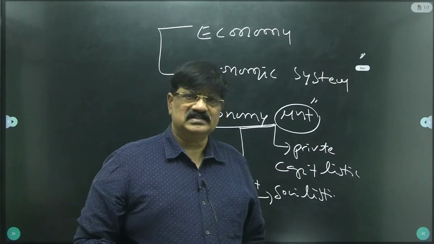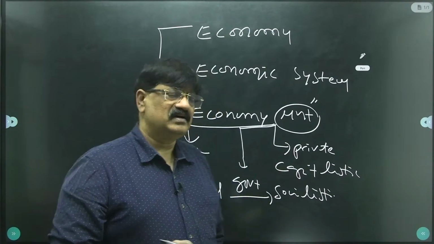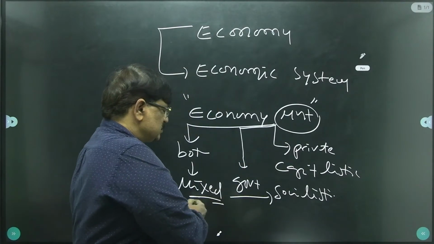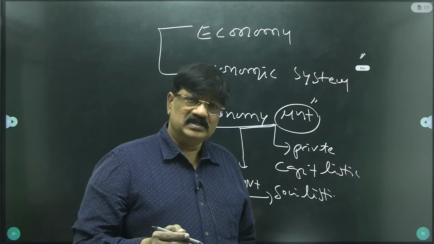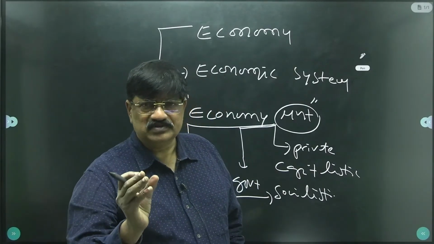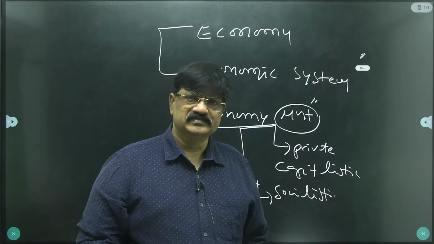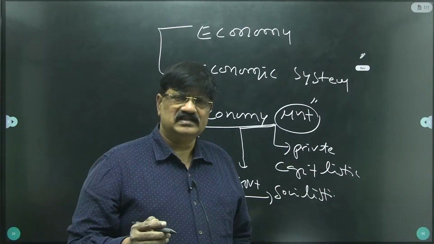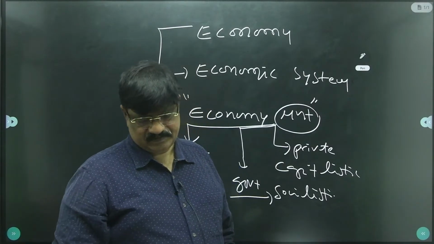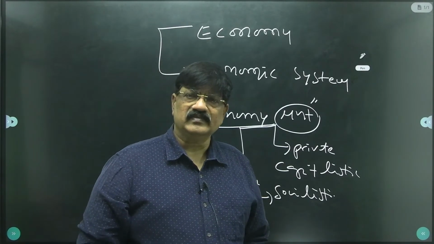Soon after independence, the Government of India adopted the mixed economic system, in which both private people and government are entitled to produce goods and services. It is a beautiful economic system which was suggested by J.M. Keynes. Why?